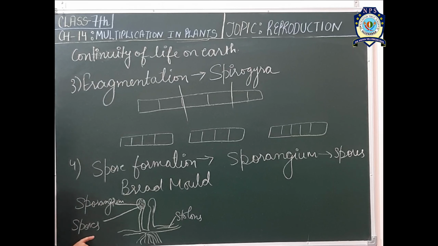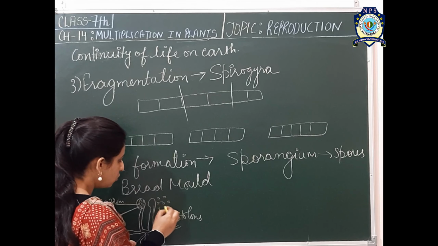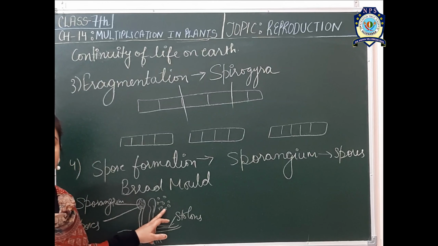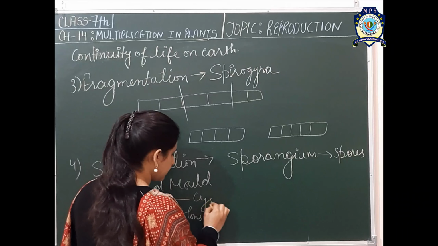When the spores are fully grown, the sporangium ruptures and the spores come out of the sporangium, and the spores are enclosed in a very tough, hard covering, which is called cyst.